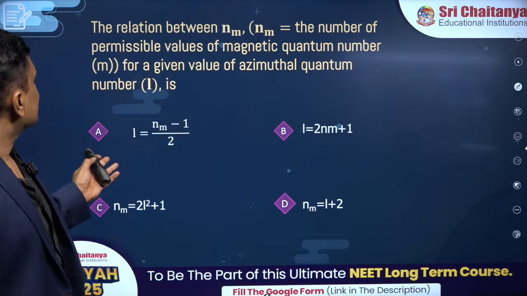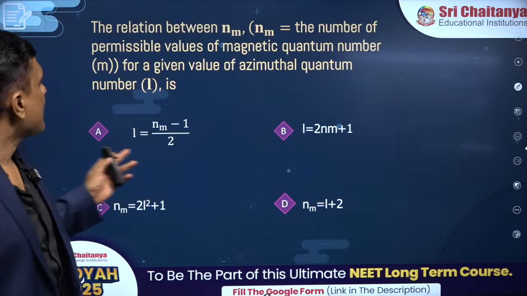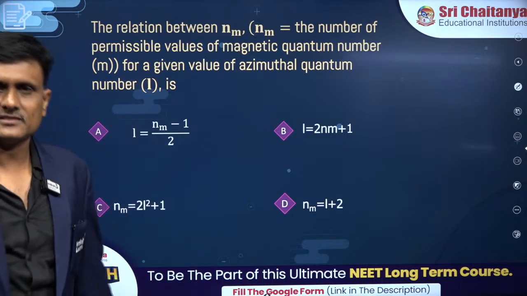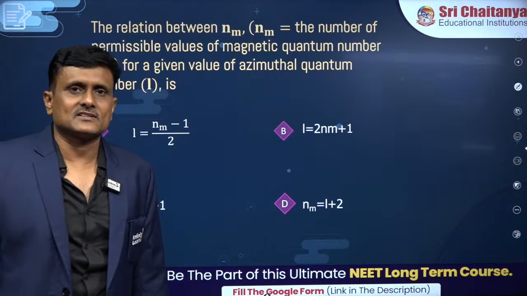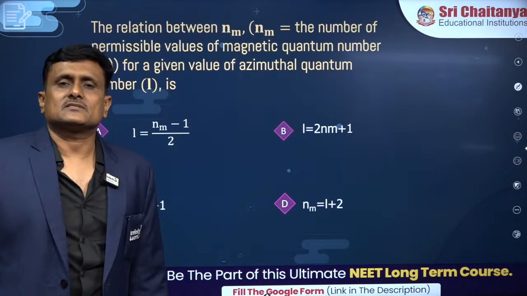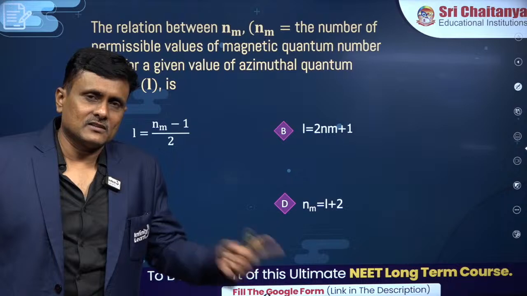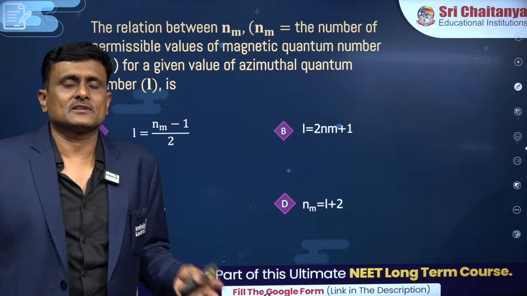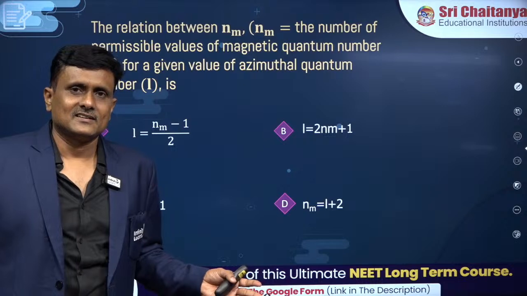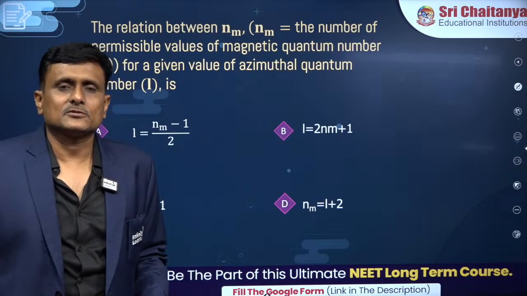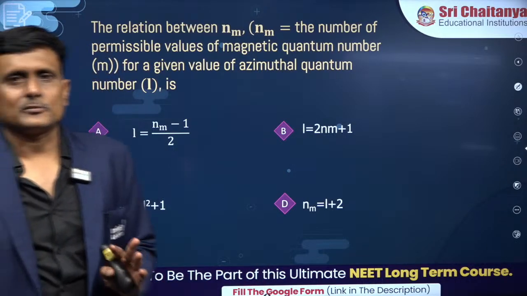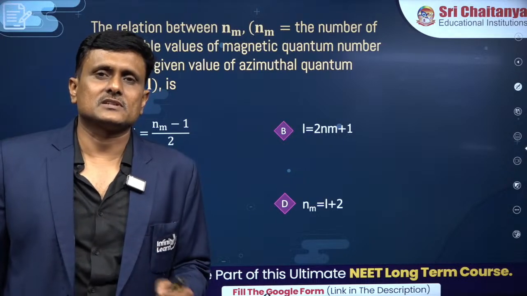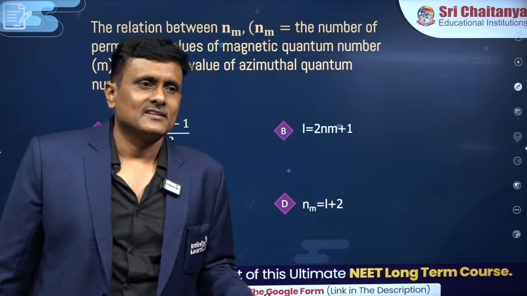The relation between Nm, what is Nm? The number of permissible values of the magnetic quantum number. You see, this is your second question from atomic structure. Atomic structure, why is it so important? Because it is not only covered in chemistry, but some questions were there, like ma'am was discussing, on the Rydberg equation and all that. So that comes in physics as well, right? So thermodynamics and atomic structure are important for physics as well as chemistry. States of matter is anyways deleted.